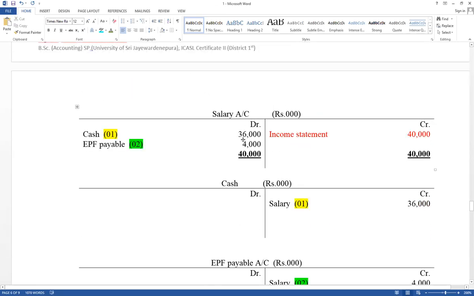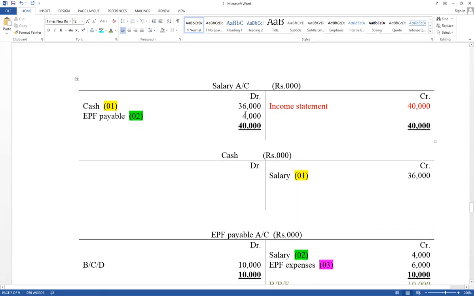Think about. Look carefully at the salary accounts. Think about cash account credit, salary account debit, and salary account debit, EPF payable account credit. There are two adjustment effects for salary. Think about if the contribution of employee has not been recorded. If it has not been recorded, think about what is in the salary account.